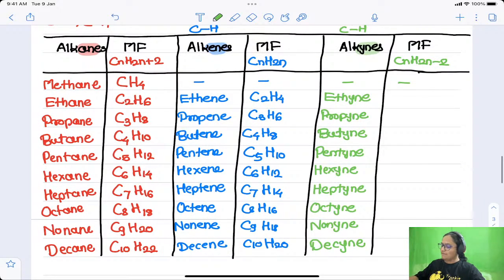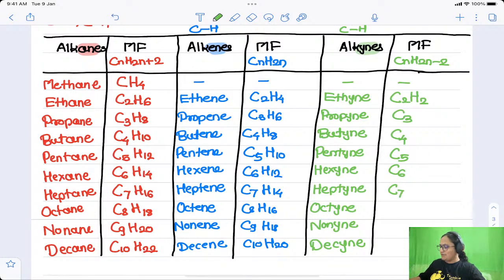Same for the formula. The general molecular formula is CnH2n minus 2. So if n is equal to 2, H will be equal to 2n minus 2, that is equal to 2, right? So again here also you can use the same trick. Go on adding CH2 at each step: C3, C4, C5, C6, C7, C8, C9, C10, right? And for hydrogen we are going to add 2 hydrogens at each step.